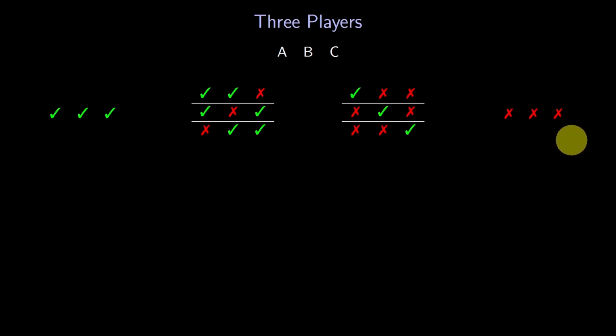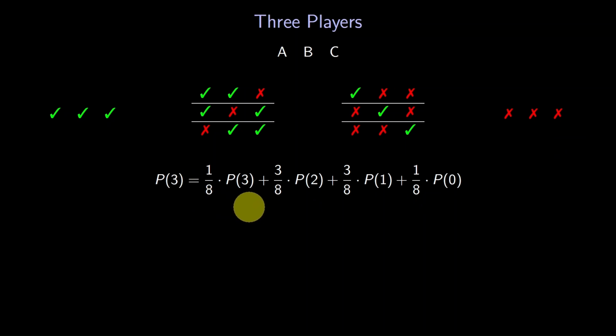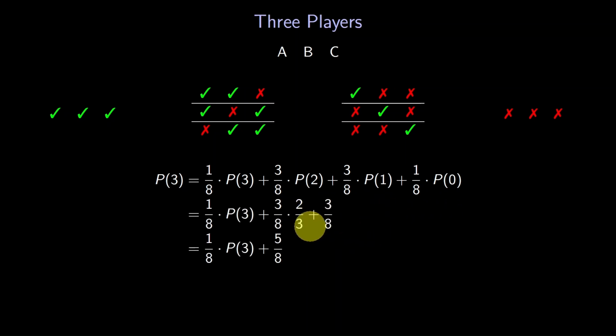Do you see how to use these buckets to compute p of 3 in the same way we computed p of 2? Here we've expressed p of 3 in terms of the 4 buckets. We already know the values of p of 0, p of 1, and p of 2, so we can substitute their values in and simplify. Great! We've expressed p of 3 in terms of itself, so we can solve. We find p of 3 is 5/7, about 71%.